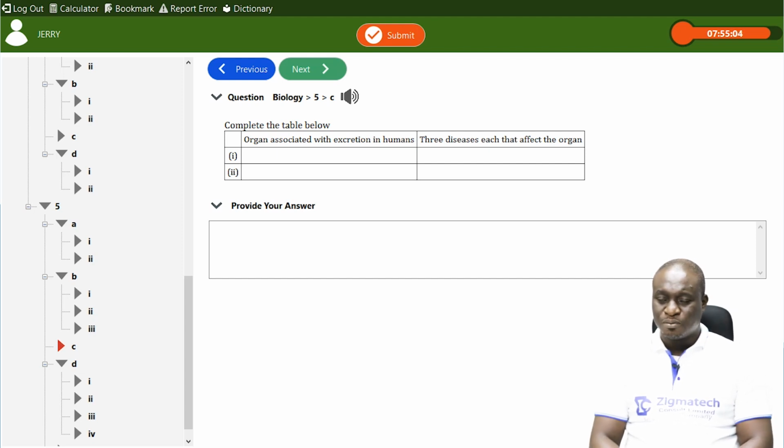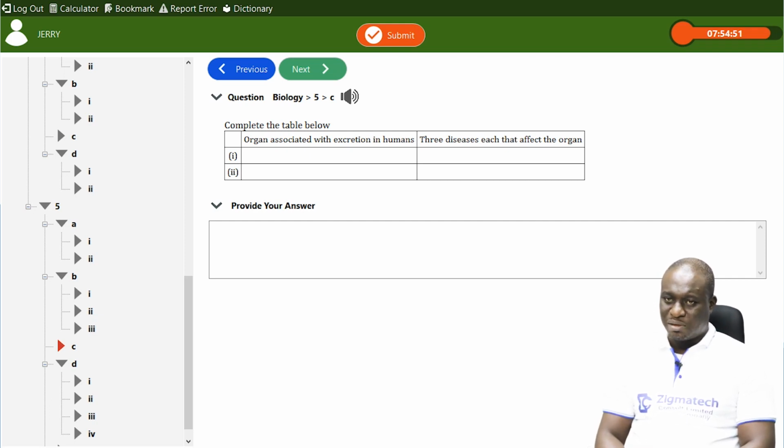Kidney nephritis. And number 3 is kidney diuresis. Kidney diuresis is when one passes out dilute and frequent urine. Urine is always very, very dilute. Kidney diuresis.